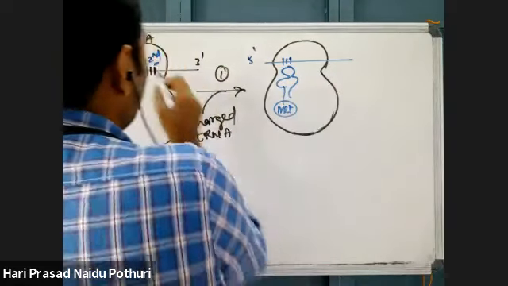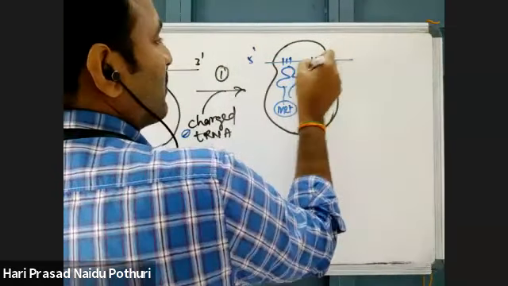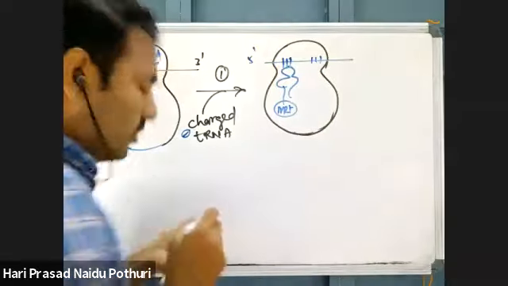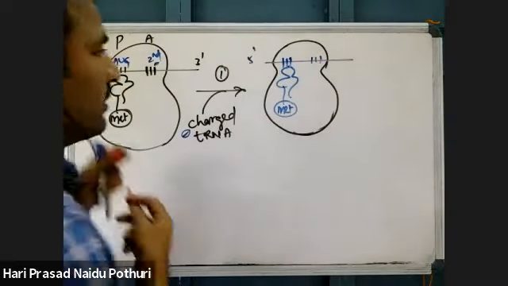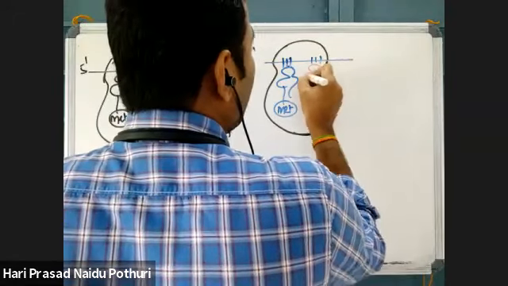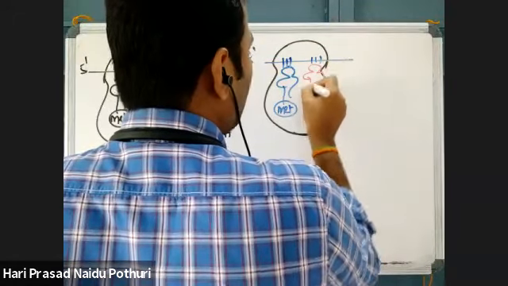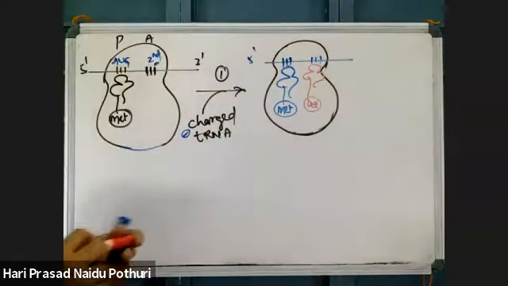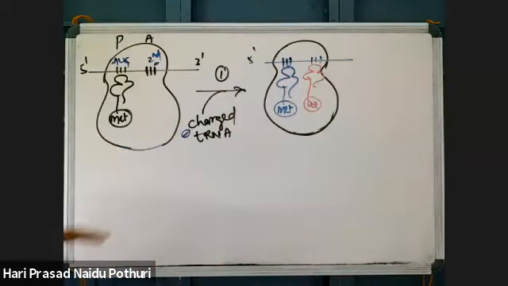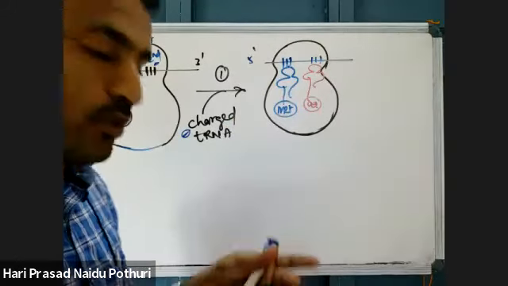The second codon is different. To that second codon, what is the change taking place here? A new tRNA molecule will come and bind here. That tRNA is bringing another amino acid, depending on the genetic code present in the second position.